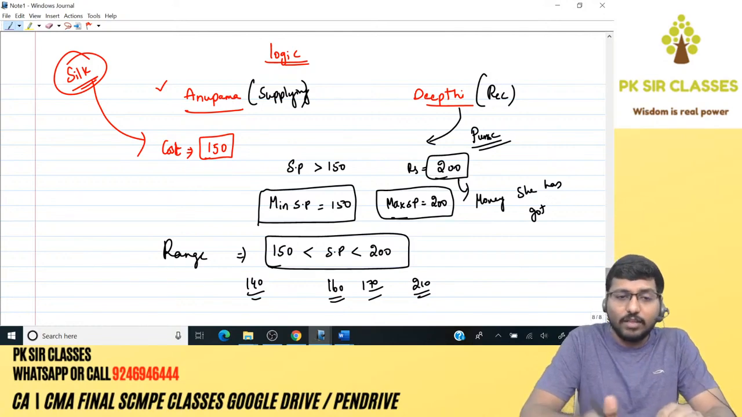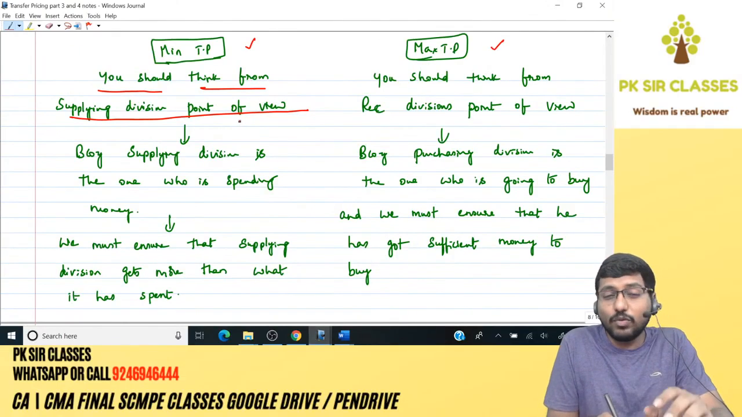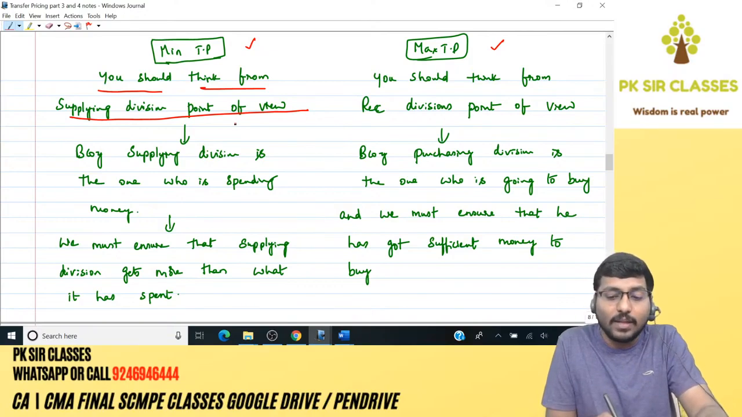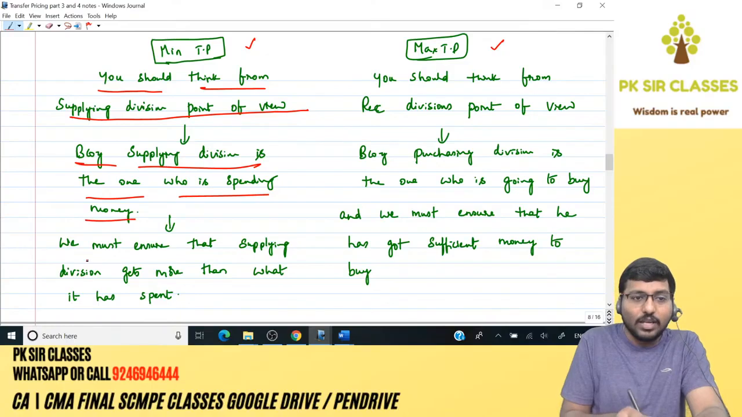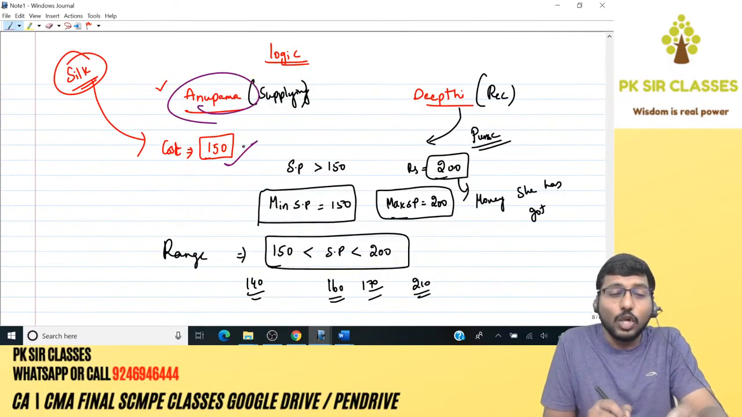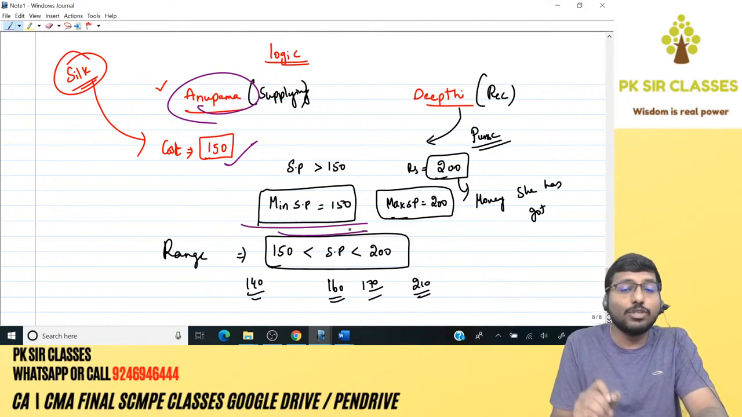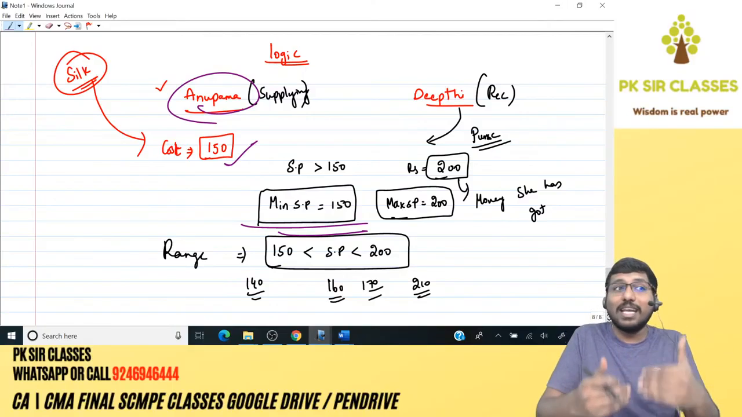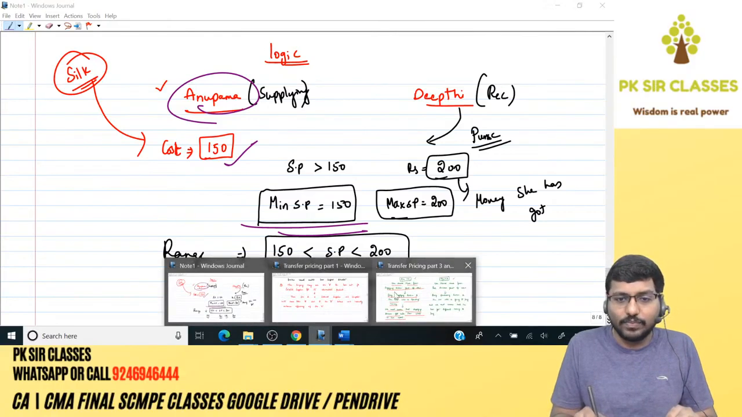That is 150. Therefore, when you're trying to fix the minimum TP, you should always think from the supplying division's point of view, because the supplying division is the one who has spent the money. We must ensure that the supplying division gets more than what it has spent. In this example, Anupama has spent 150, so we need to ensure that she gets more than what she has spent. Therefore, the minimum TP or minimum selling price should be 150. Got this? Next, moving on.